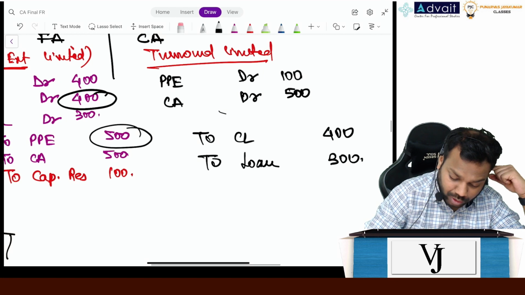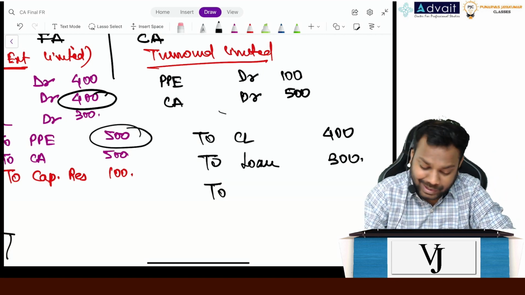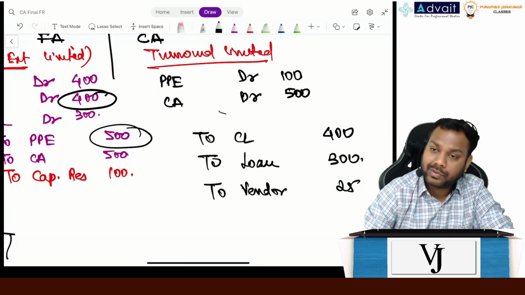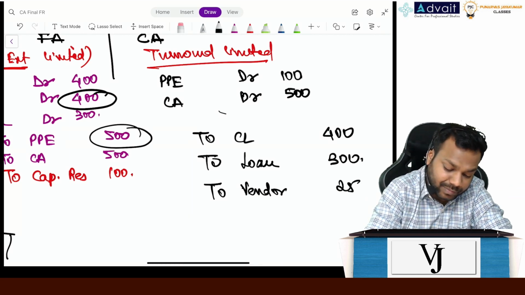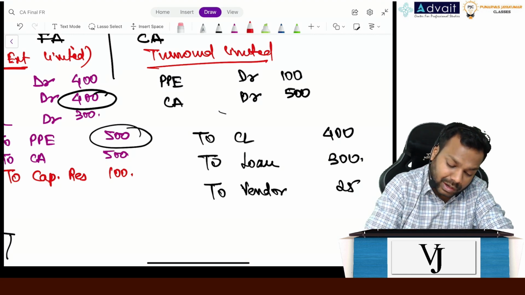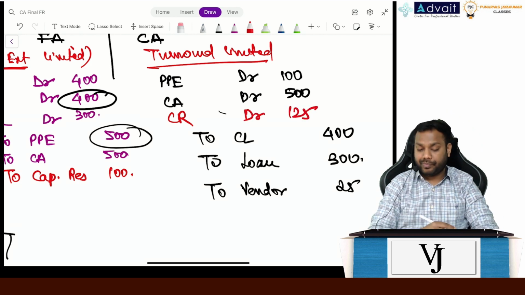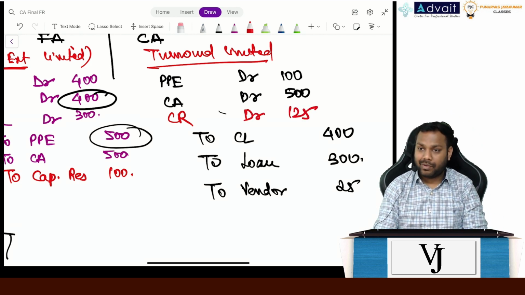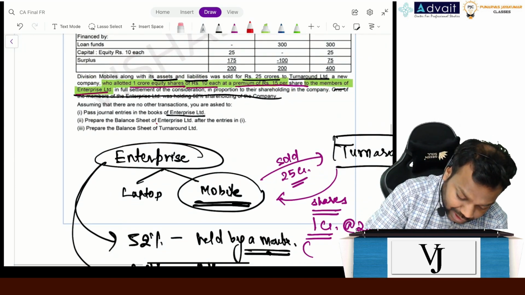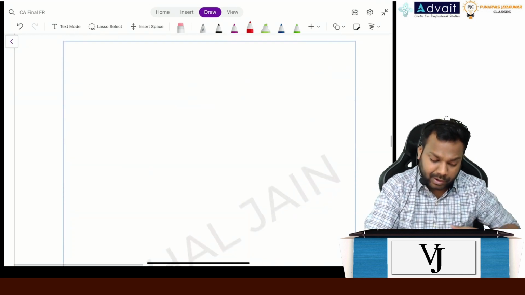Now see, Turnaround Limited has paid the money, right? So definitely I'll write here vendor, how much? 25 crores, right? Now what is the differential figure? 437, 725 and 600, capital reserve account debit is 125, right? Clear everyone? Now what is the next question? Prepare the balance sheet of Enterprise Limited after the entries in one, and prepare the balance sheet of Turnaround Limited. Let's prepare the balance sheet.